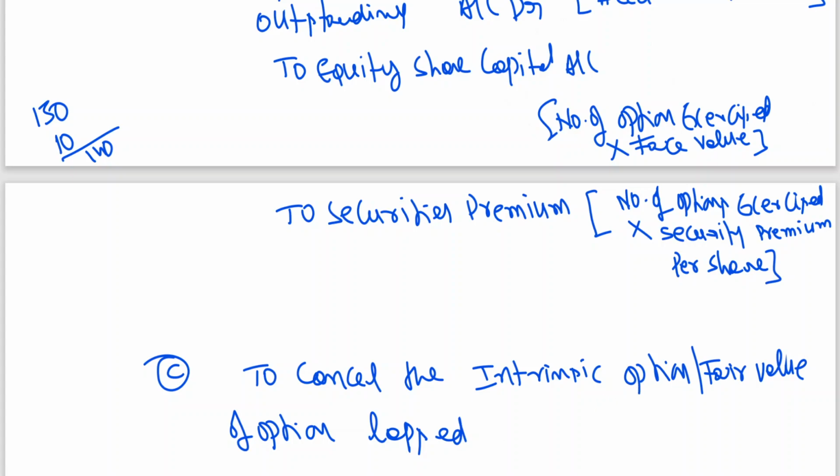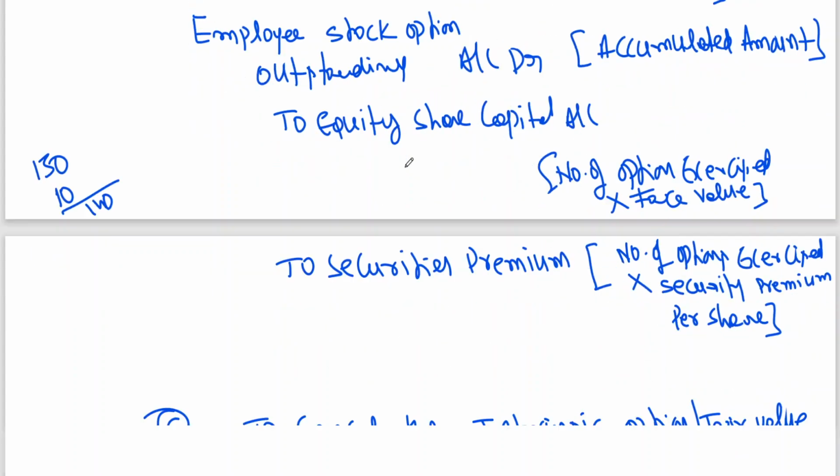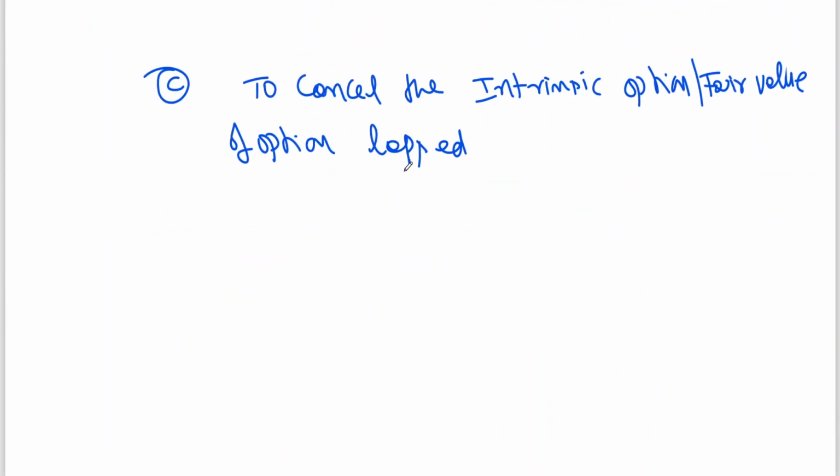It means excess expense has already been debited. So to adjust that, you will be debiting the employee stock option outstanding account. When I work out the problem, you will understand.